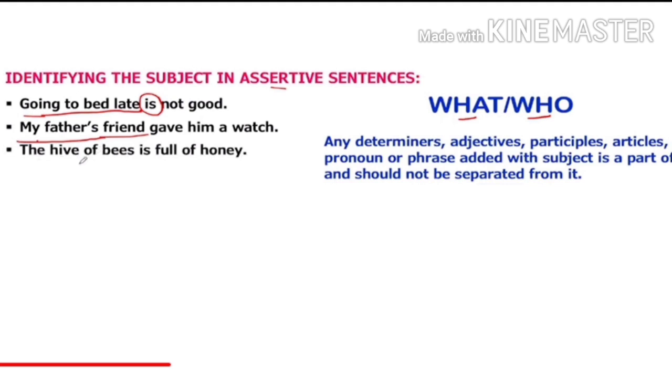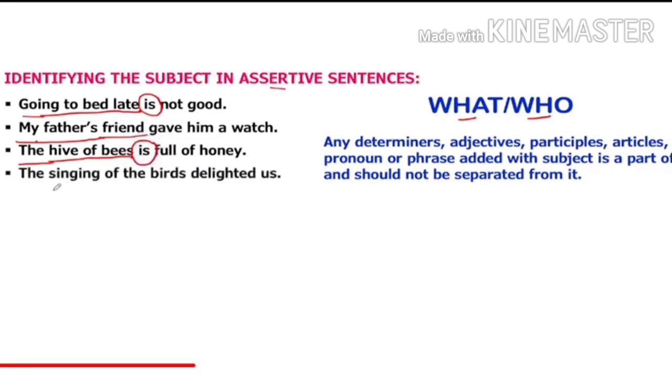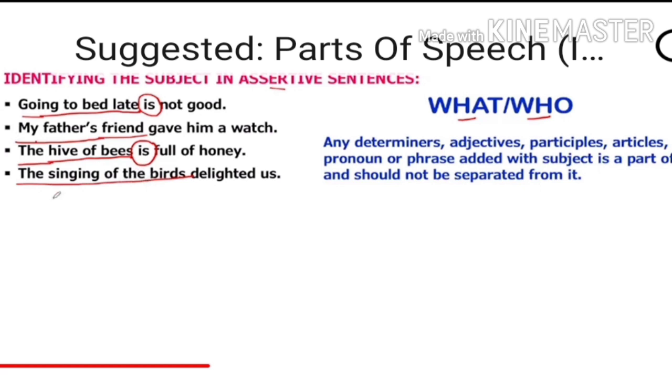The hive of bees is full of honey. Here we can see that hive of bees is doing action, but the is a determiner, so it will be added with the subject. And we can also check in this way, what is full of honey? The hive of bees is full of honey. Again, I have put the word what before the verb. The singing of the birds delighted us. What delighted us? The singing of the birds. Delighted is a verb. Put what before that and the answer will come.